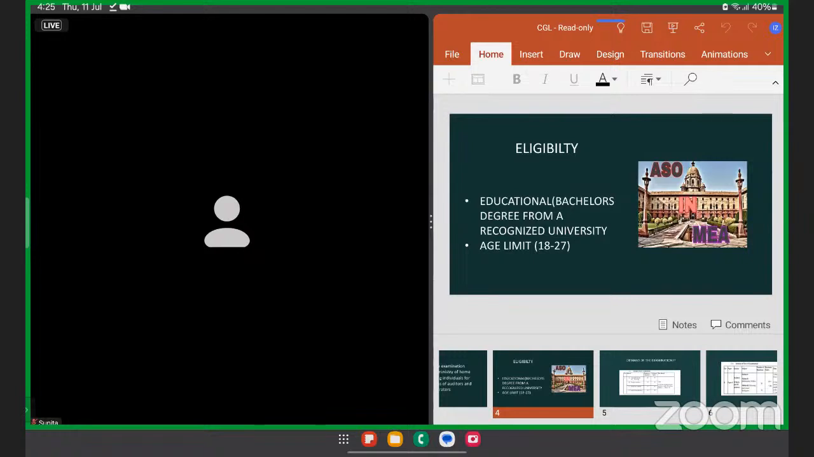So for ASO, you need a top rank. Like you need to come in the top hundred. So when you come in the top 100, if you have opted for ASO, you'll be going into MEA. Now you can serve in various countries. For example, you may serve as an ASO in the United States of America. So if you opt for ASO, you will be serving in various countries.